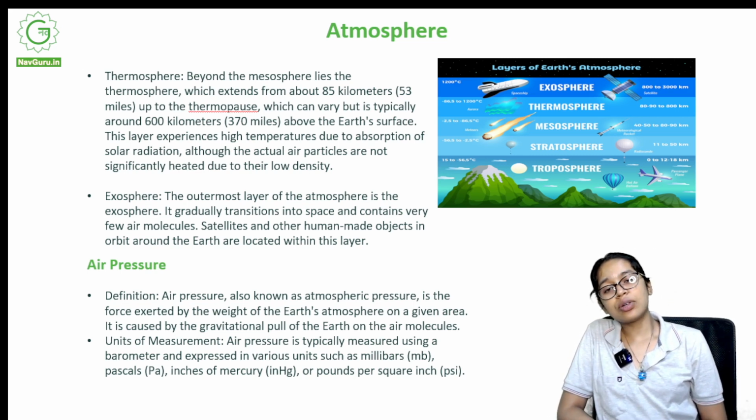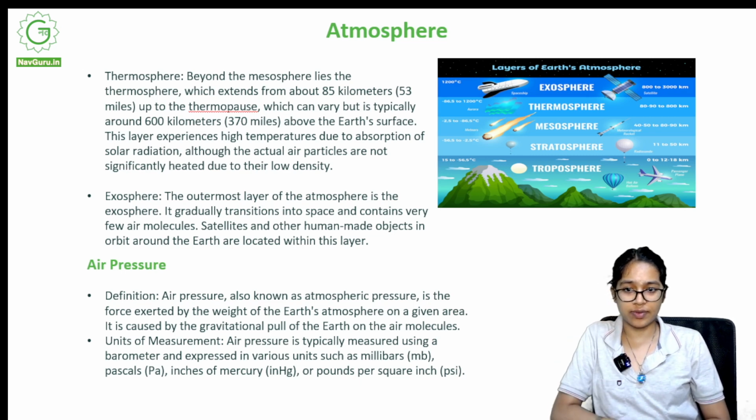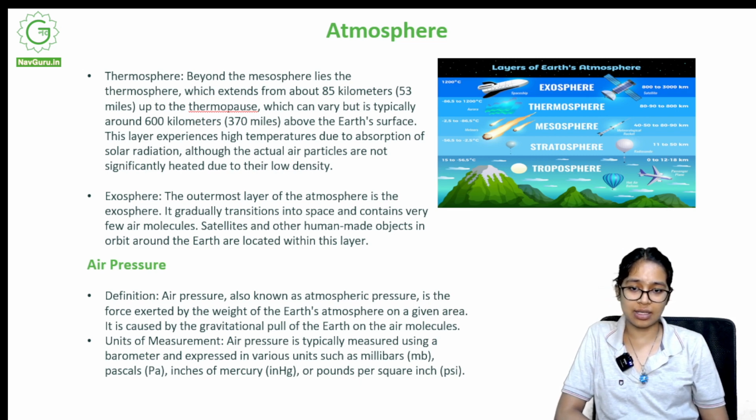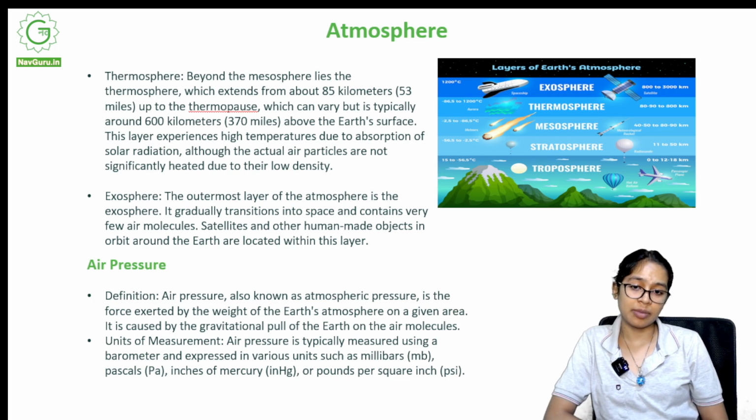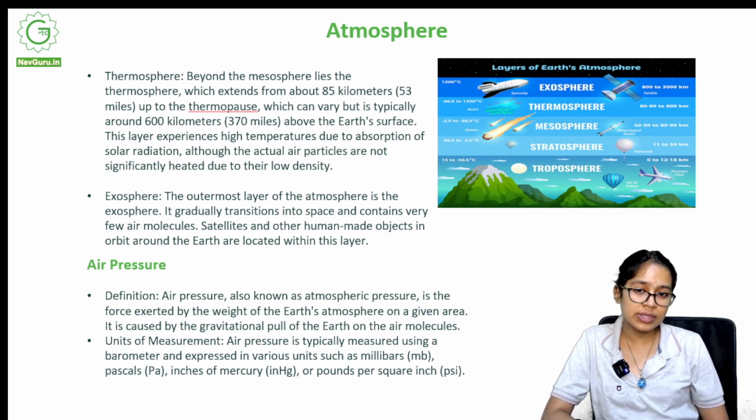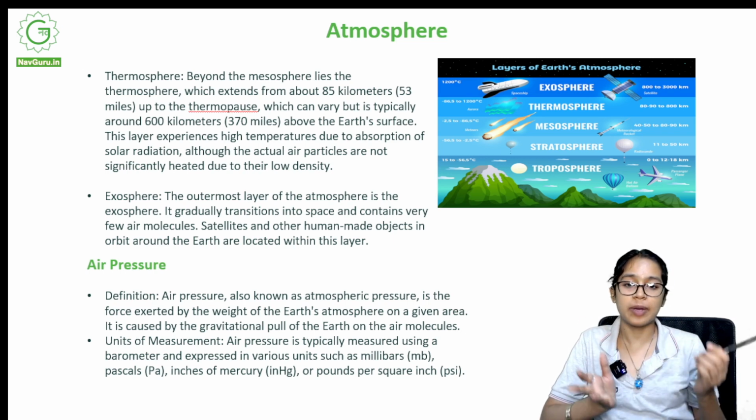Exosphere. The outermost layer of the atmosphere is the exosphere. So after the thermosphere, there's the exosphere. It gradually transitions into space and contains very few air molecules. So this is where there are fewer air molecules, and this is where we are going into space.